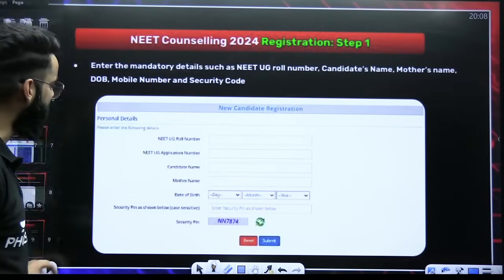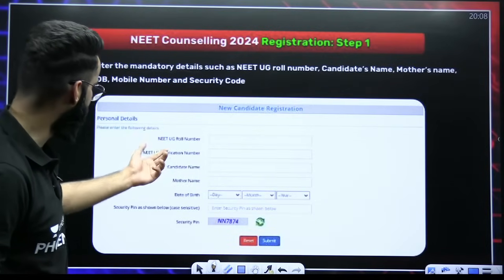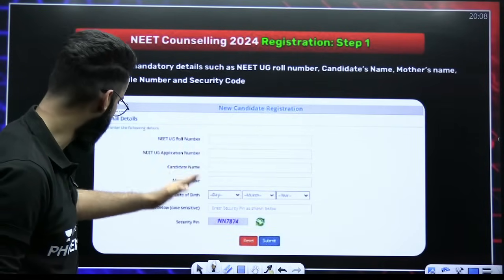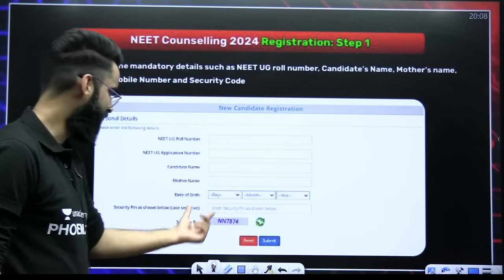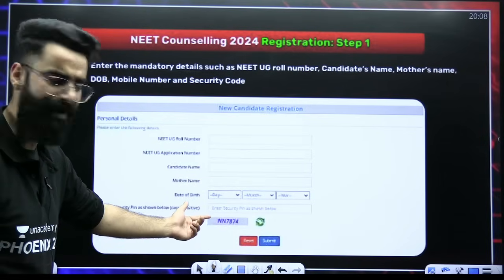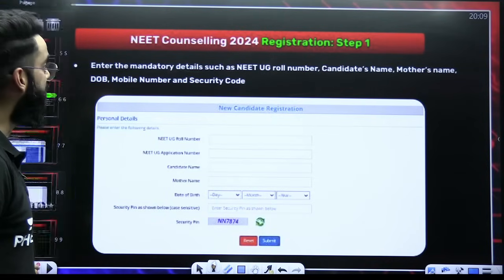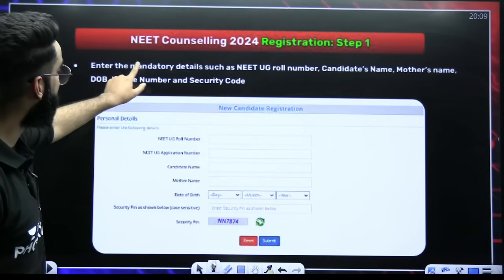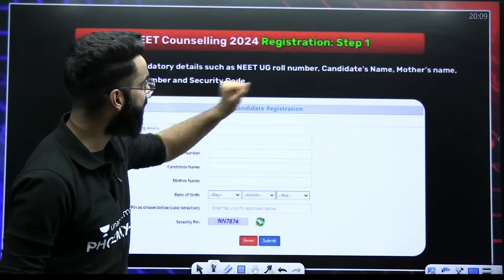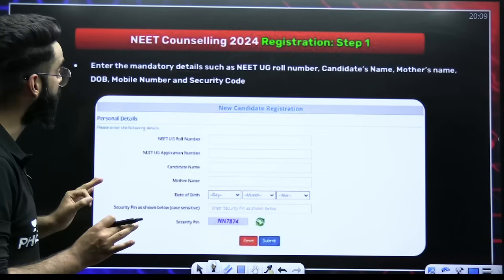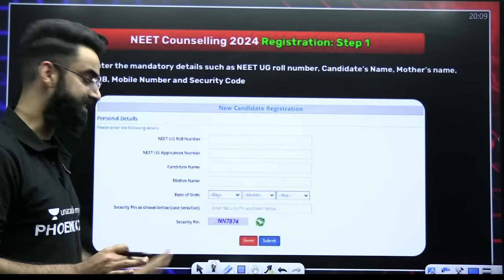Now, my dear students, this particular page you will have to fill. Over here, you will have to fill the NEET roll number, candidate name, mother's name, date of birth, with the security code as well, which is mentioned over here already. Perfect. So you need to fill it over here. And I've mentioned it over here: enter the mandatory details such as NEET UG roll number, candidate's name, mother's name, DOB, mobile number, and security code. These are something which you have to fill in when you go for step 1.